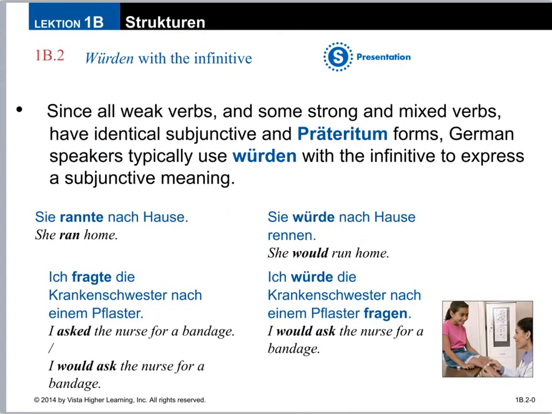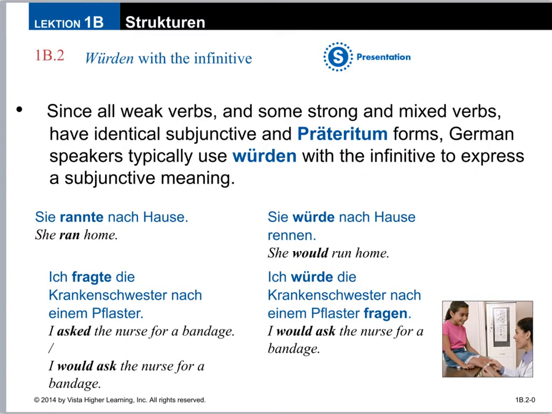As I mentioned at the beginning, using werden plus the infinitive is the most commonly spoken form of this subjunctive tense because the other form of it can be a little confusing. It might be too similar to the Präteritum form. It could be identical to it. So it's hard to tell, are you speaking in the past tense or are you speaking hypothetically? So using würde with the verb at the end is much easier to understand. This is the best form of the subjunctive to remember.